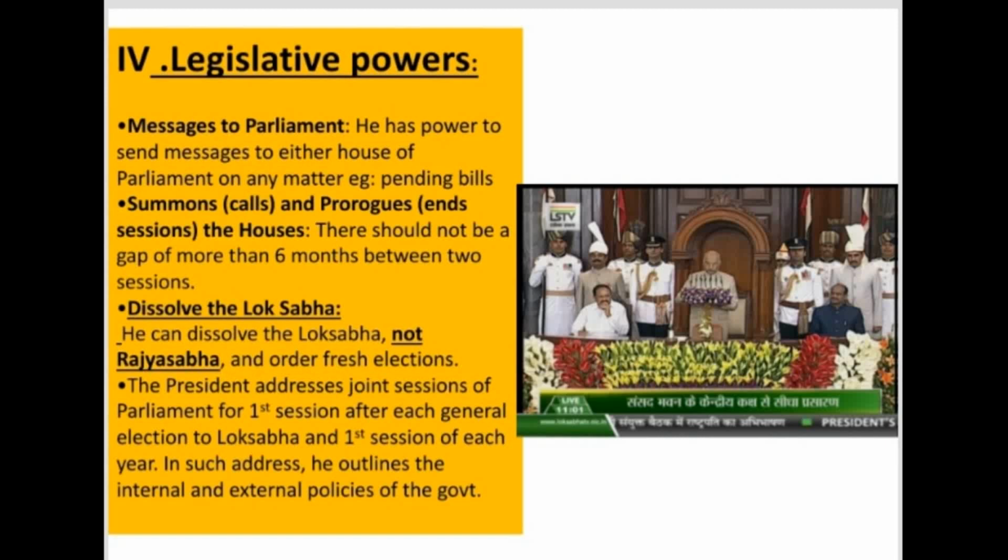And the President also prorogues the sessions. Suppose the budget session is finished, suppose it runs for 1 month or 2 months, then the session will end, and that ending is done by the President. He will issue orders that the budget session is going to end, and he also takes care that there should not be a gap of more than 6 months between two sessions. As the beginning and ending of each session is based on the orders issued by the President, he makes sure that Parliament shall meet with a gap of not more than 6 months.